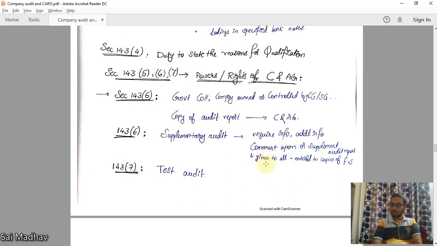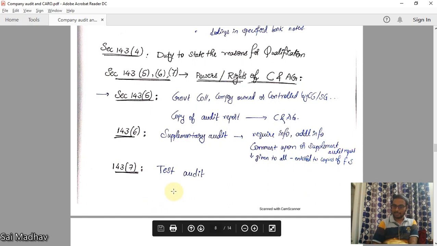This report is also given to everyone who is entitled to copies of financial statements. The persons who are eligible to receive the copies of financial statements will also be given the supplementary report. As per 143.7, a test audit can also be conducted by C&AG for a government company.